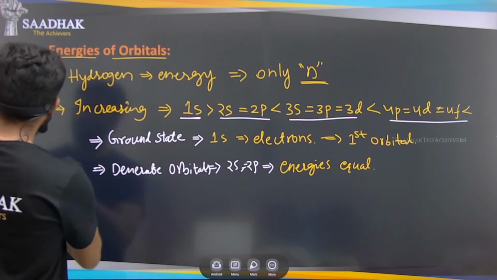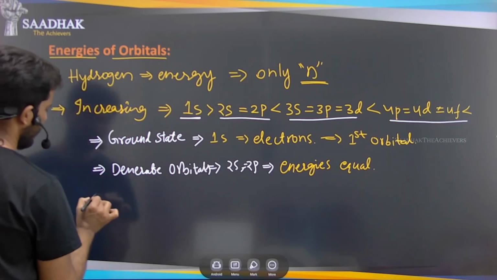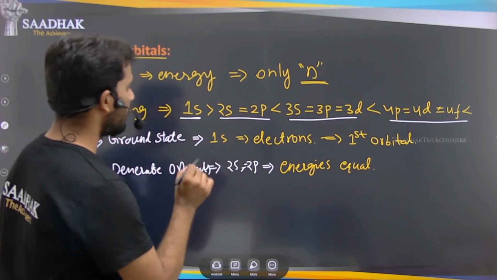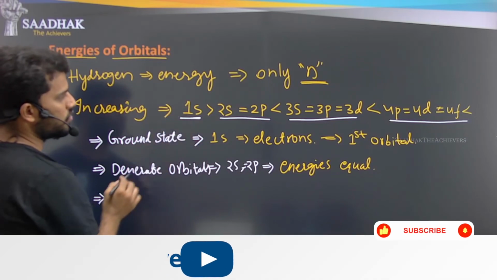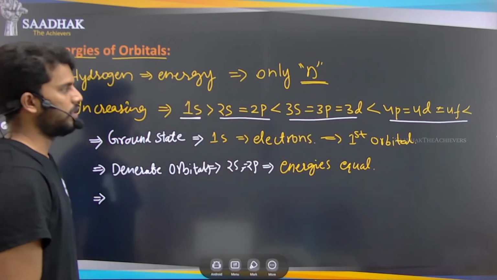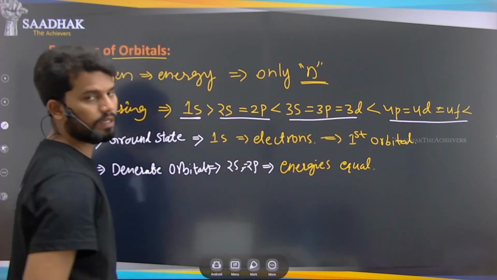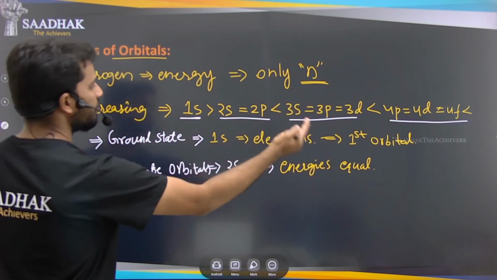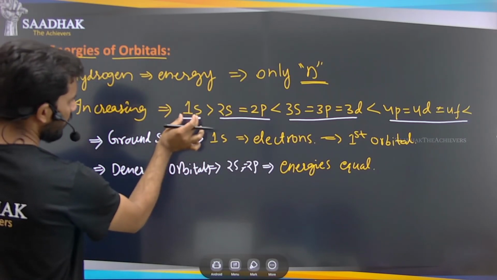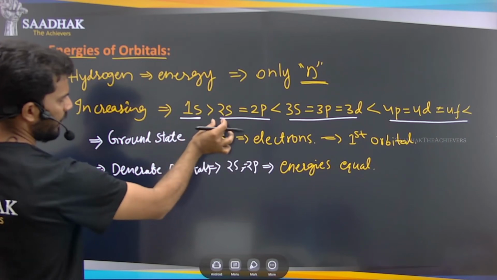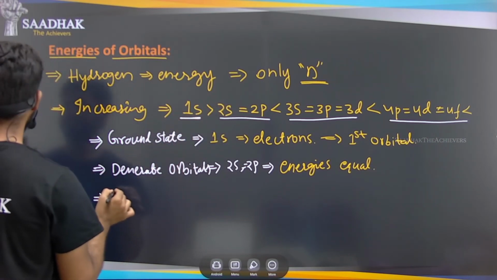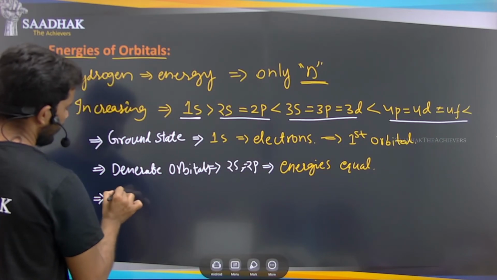Okay, so this is the second case, and we have a third case. Take the hydrogen atom, which has one electron, right? If the one electron of this hydrogen atom is in the other orbitals, like the 3rd or 4th orbital, which is more than the 2nd orbital, if the electron is not in the ground state, then we say that electron is in the excited state.